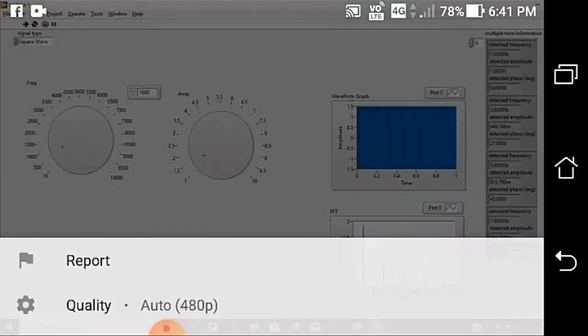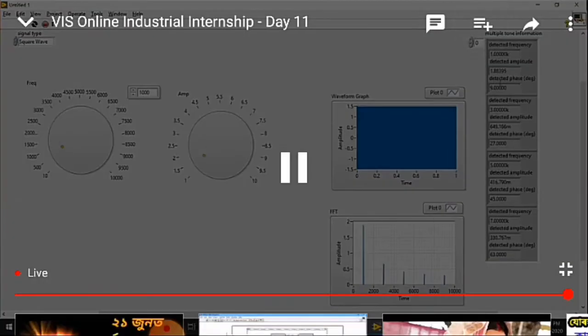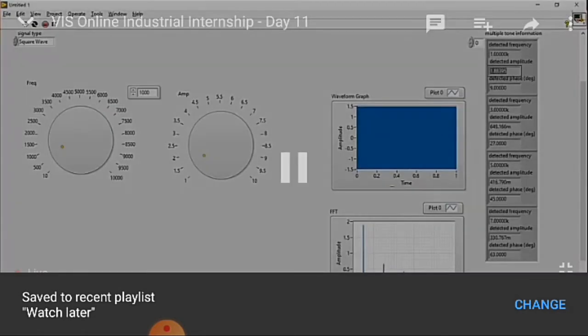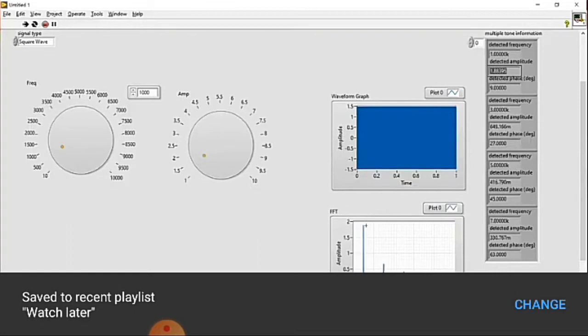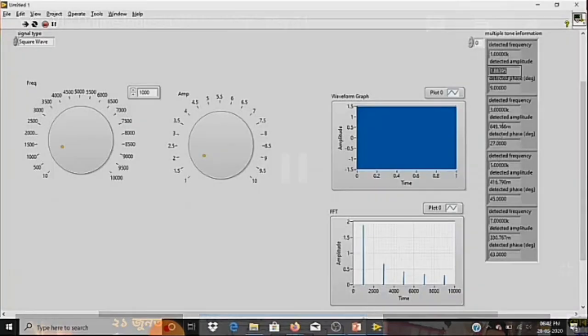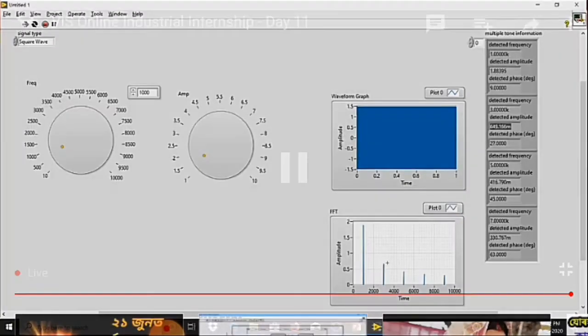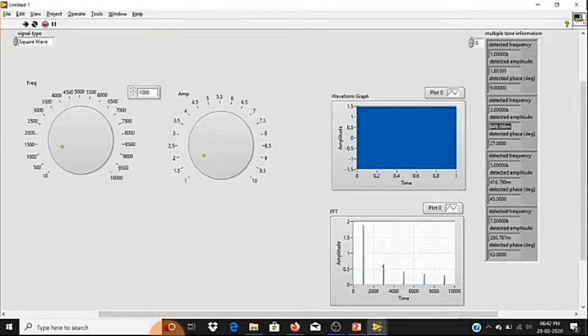Here you can see the detected amplitude for the first peak. It is around 1.88. Even in your graph you can see it was around 1.88, and it will give the result for the second one. The second peak is around 649 millivolt. So yes, we are getting the same thing, and we are getting its amplitude also. The first peak we are getting at 1 kilohertz, the second peak at 3 kilohertz. If I change the signal type, again the corresponding values will be extracted from this graph.